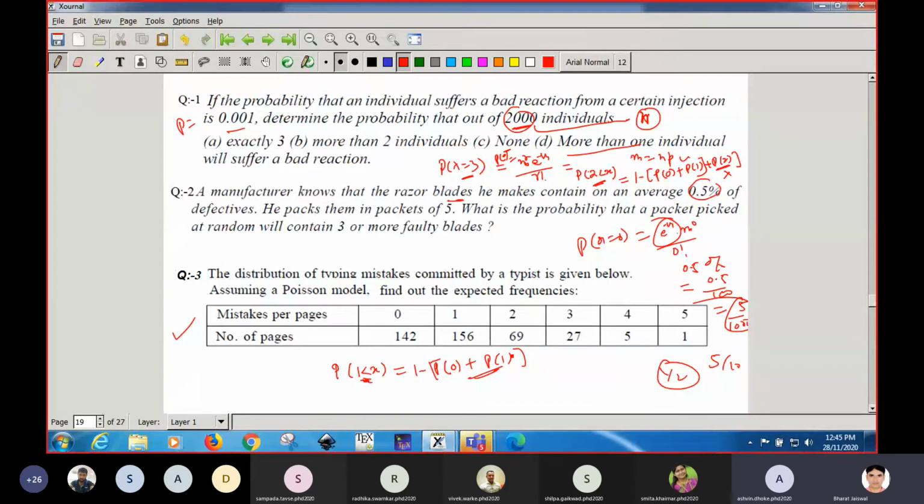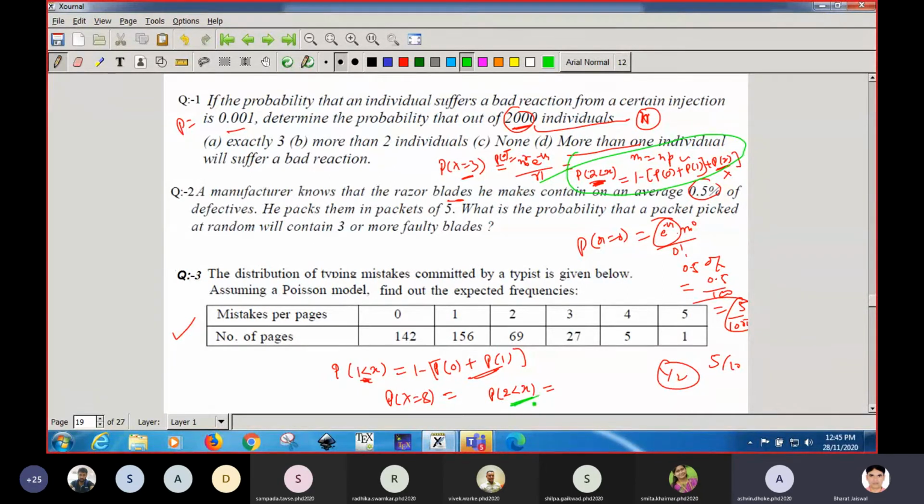Same way, suppose we have n equal to 8. Suppose x is 8. If anyone asks the probability of more than 2, can we apply the same 1 minus? Yeah, I have written here, you can see. I have written for small n also. For small n also every concept will be the same.